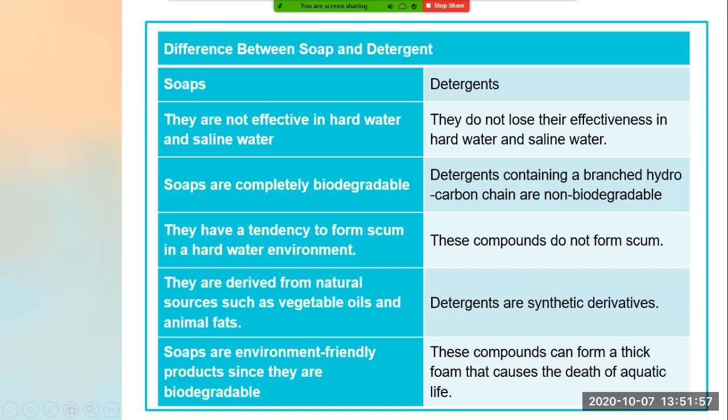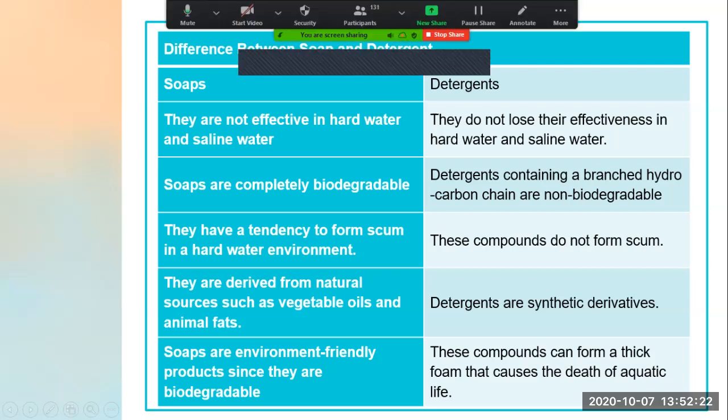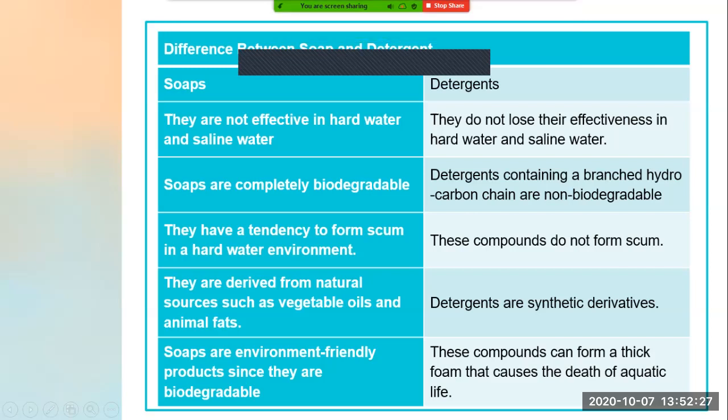Next, soaps are derived from natural sources such as vegetable oils and fats. I have already told you that vegetable oils and animal fats are boiled and soap is formed. So it is derived from natural sources such as vegetable oils and animal fats, while detergents are synthetic derivatives.